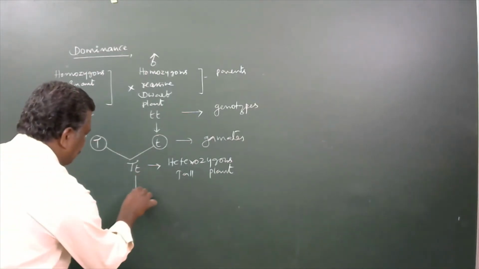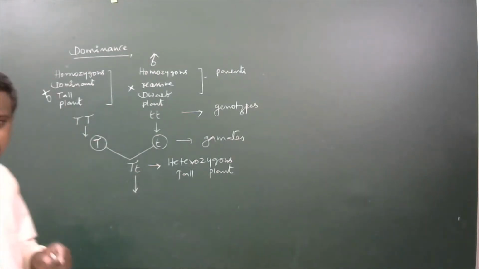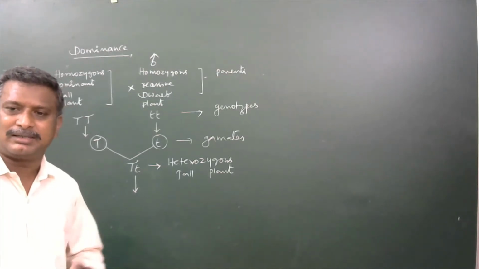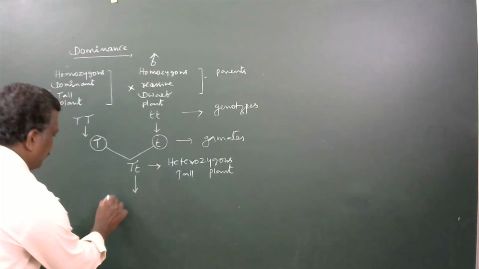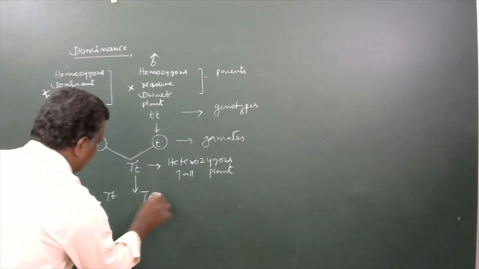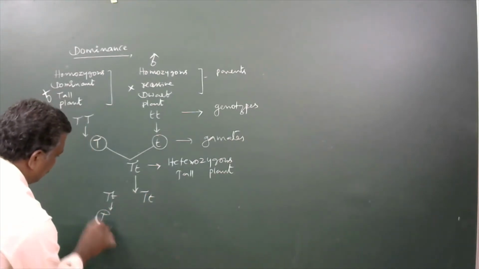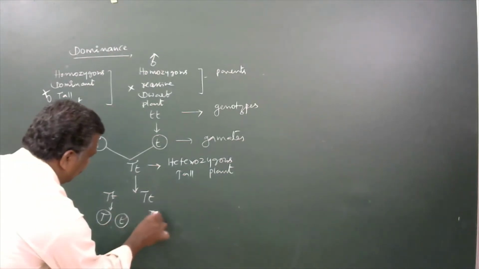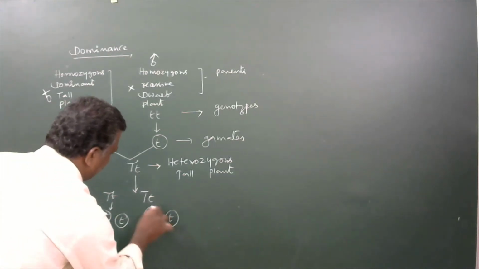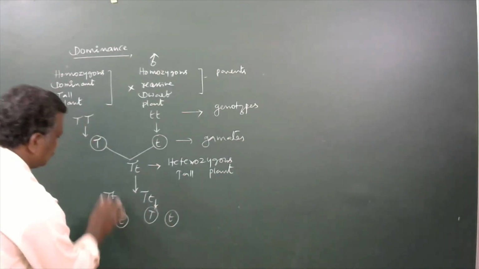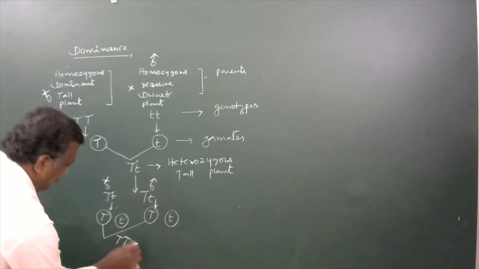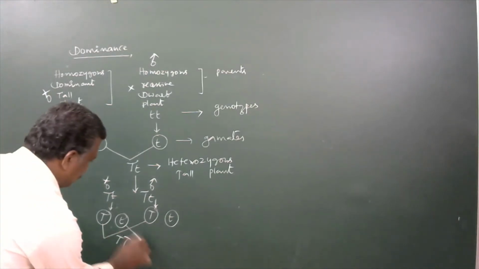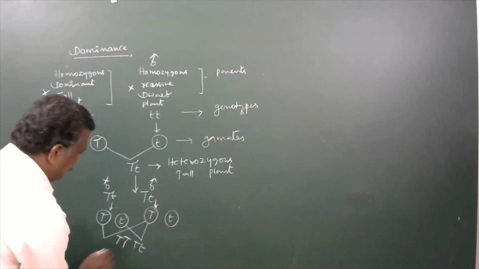Now, to produce the F2 generation, one more cross is made among the individuals of the F1 generation. Capital T, small t, capital T, small t. Here, capital T a gamete, small t a gamete, capital T a gamete, small t a gamete. This one, capital T, capital T will develop. This one, capital T, small t.